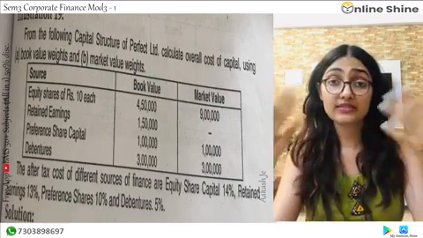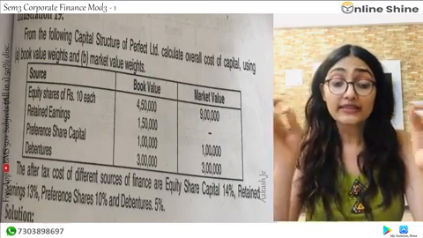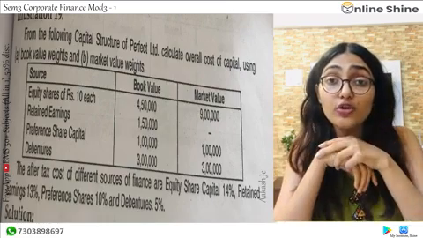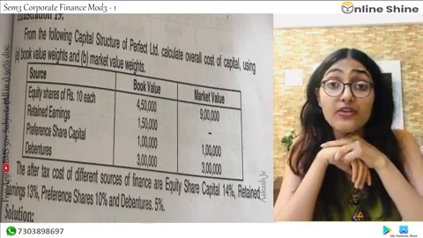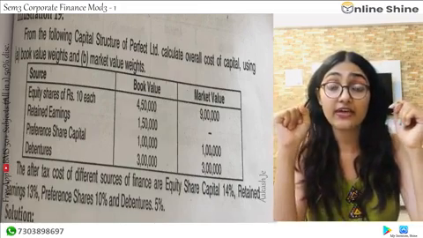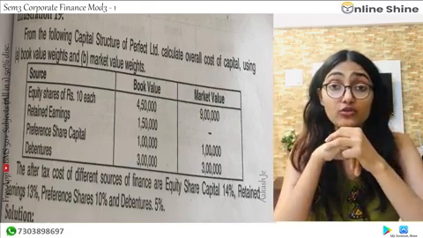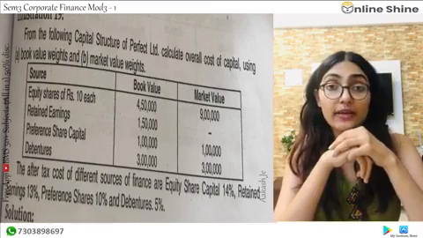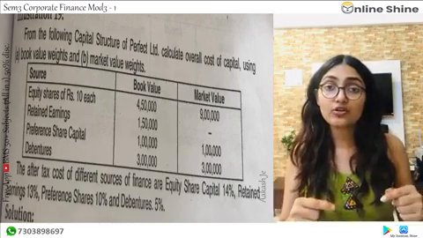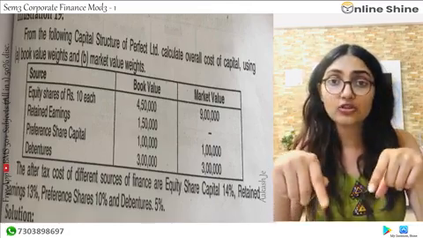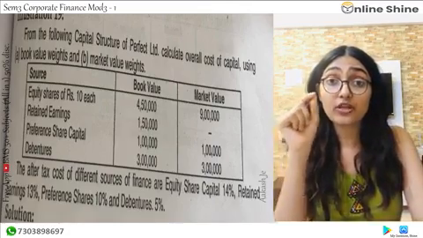Now sometimes in some other question, they will be giving you dividend, they will be giving you current price. Now then what you have to find out, you have to find out cost of capital for KE equity. If they have given you interest, if they have given you tax rate, then you will have to find out net proceeds and cost of debt. So now they have already given you the cost, you don't have to find out extra. So write down the cost of capital of each one.